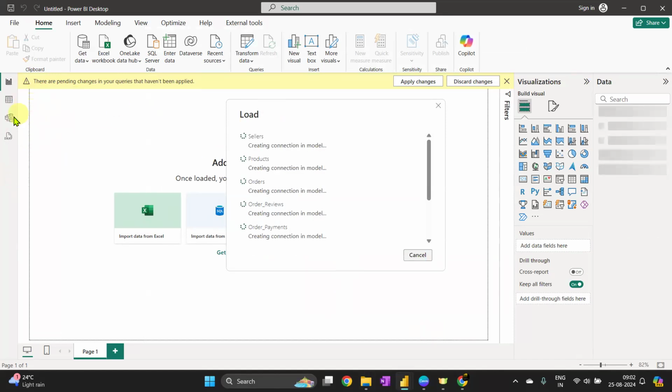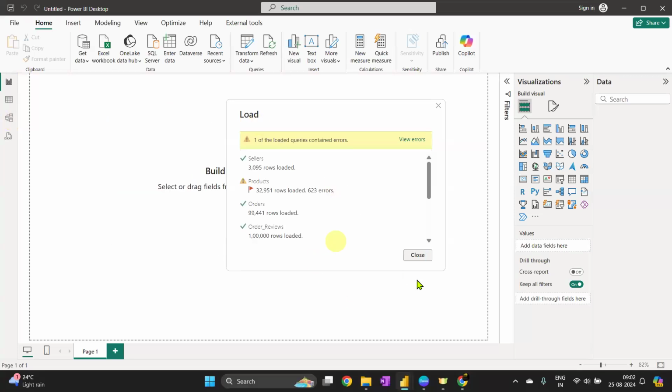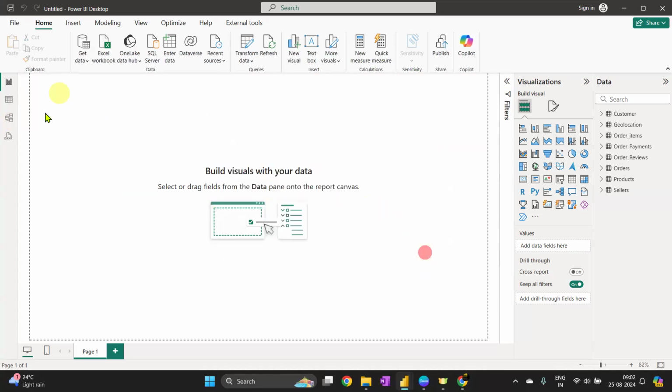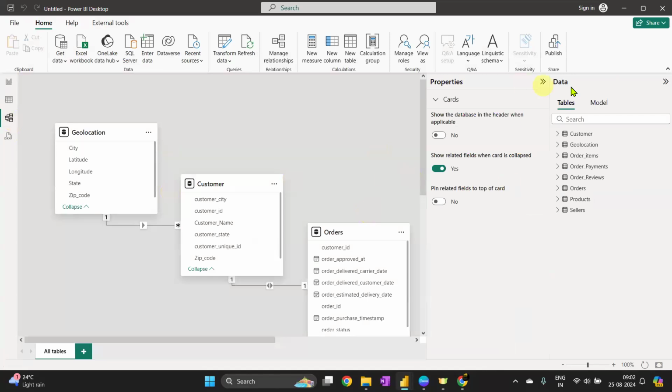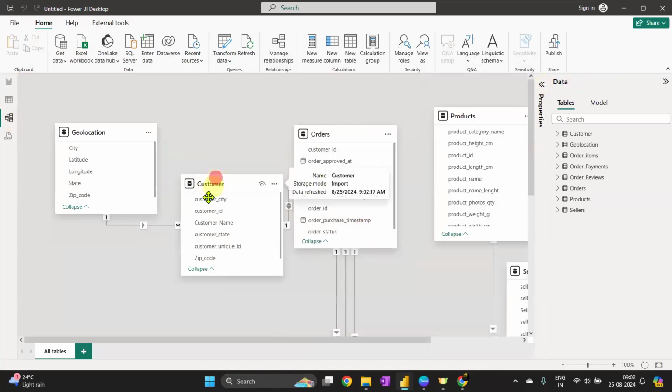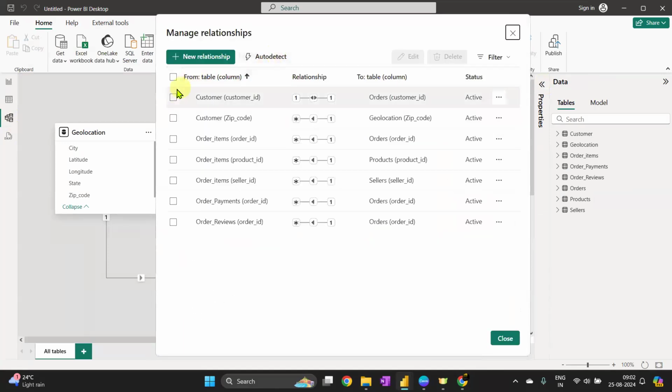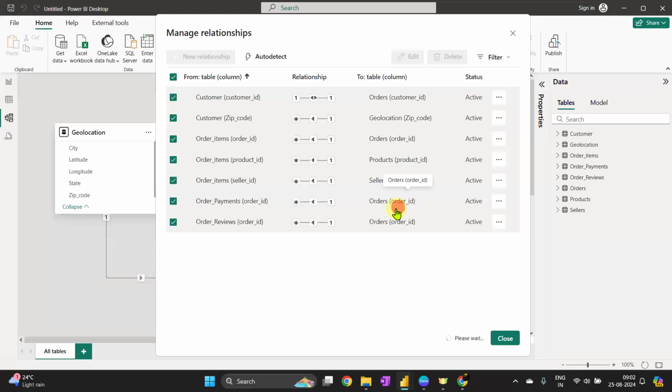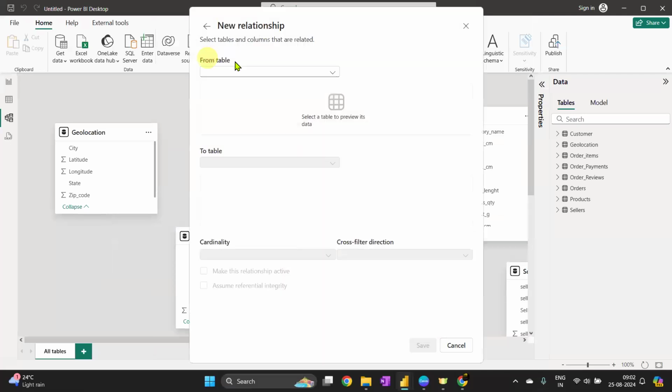So again, I'm going to follow the same pattern. I will select one table that I think might be my fact, and every column that I have in it, I'm just trying to connect with all the other tables. In this data also there are some errors. In this product table, there is something with hash NA. So we don't deal with this hash NA, and that's what we have to change in this data, I guess. There are lots of relationships already made. Let's delete all of it and start from scratch.